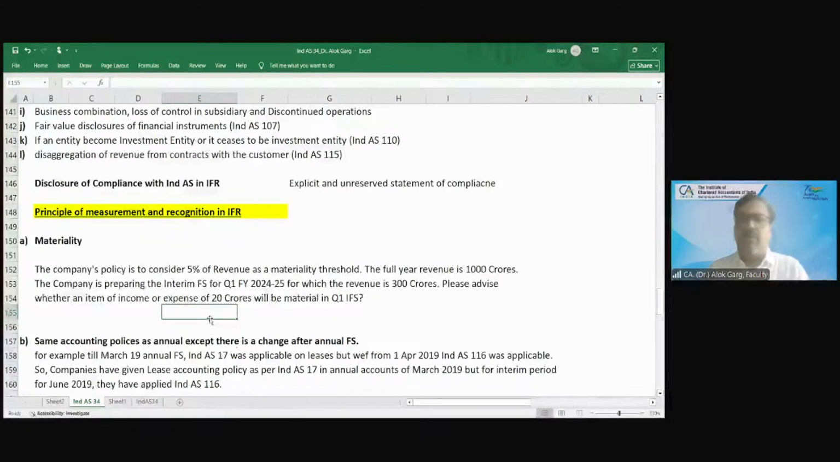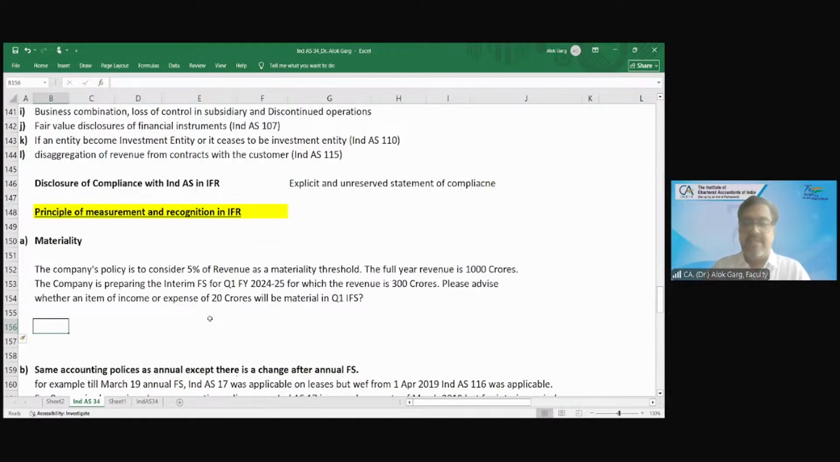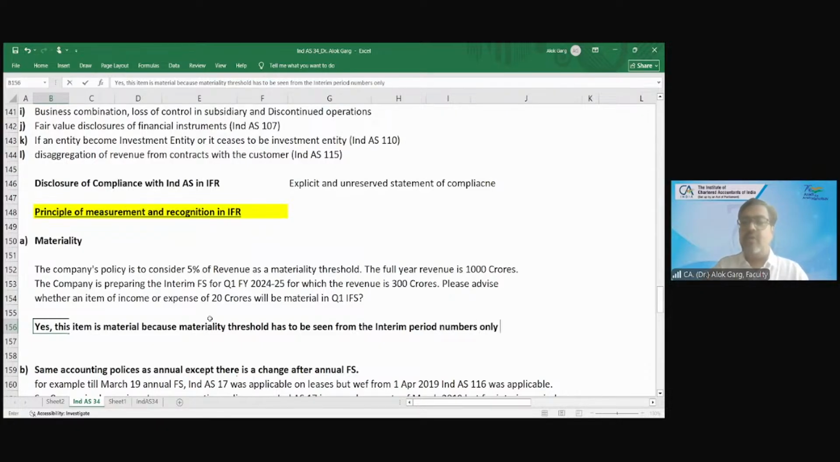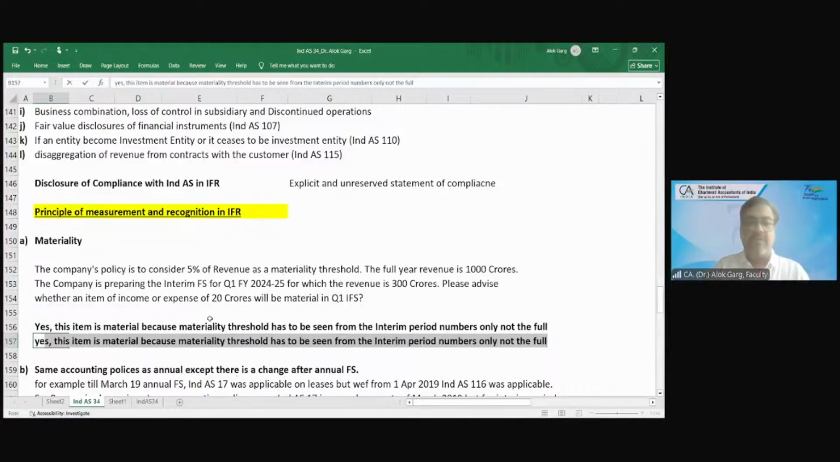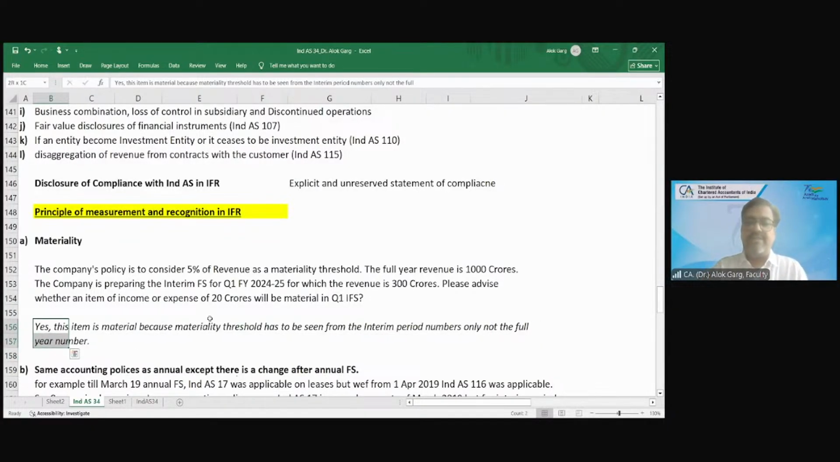Right, sir. This is what the standard says. In this case, yes, this item is material, because the materiality threshold has to be seen from the interim period numbers only, not the full year number. Is that clear?